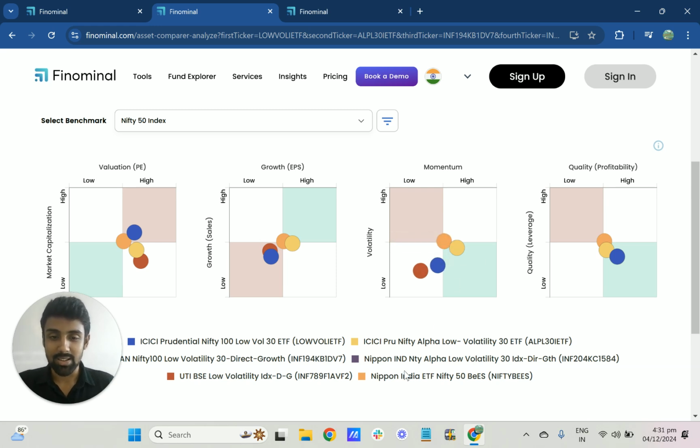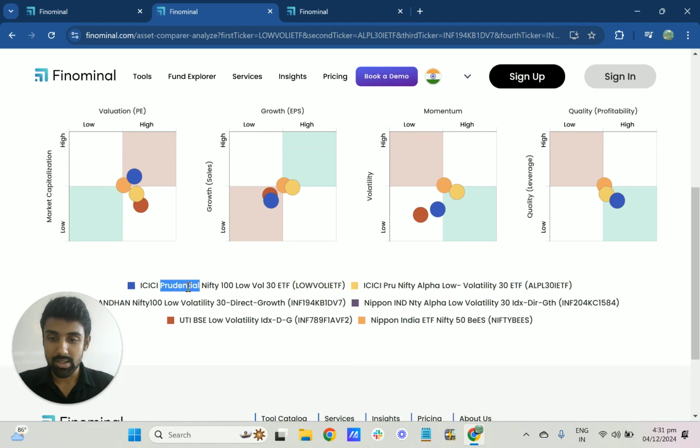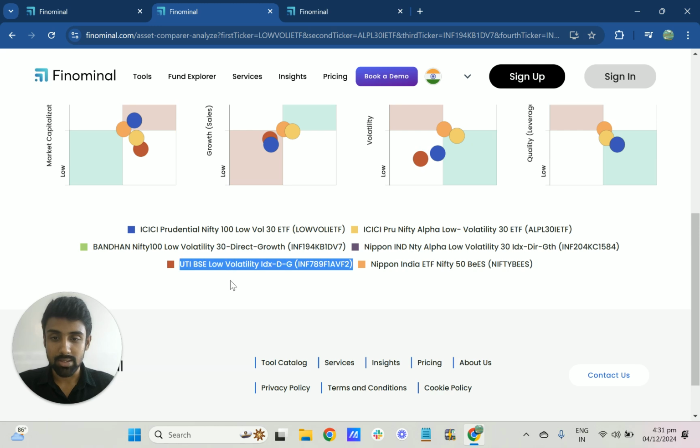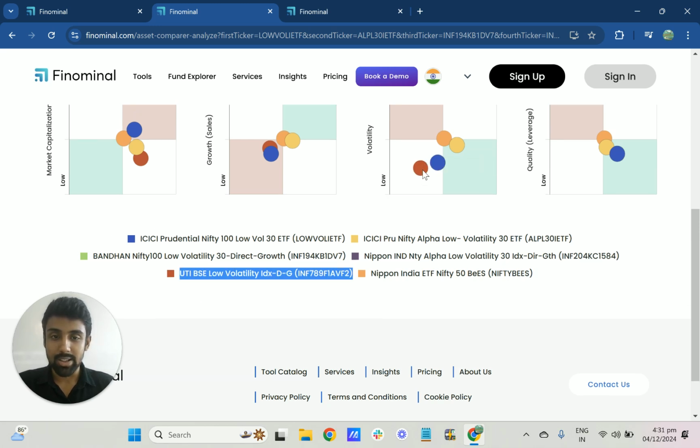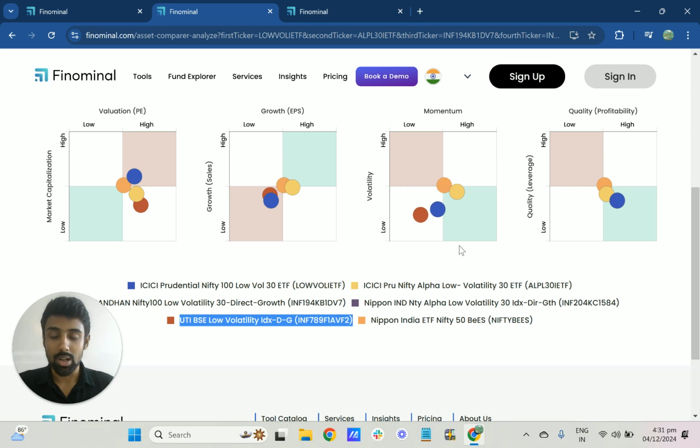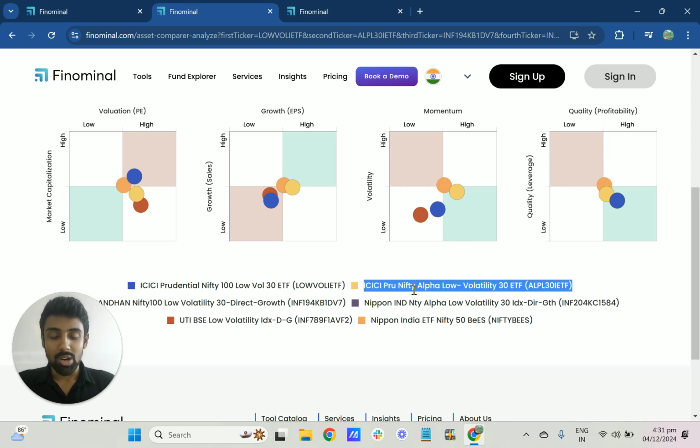This just summarizes all these ETFs in an easy way. So if you look at the low volatile ETFs, we have three low volatile ETFs, which are the Nifty 100, the Bandhan Nifty 100, and this third one, right? And you can see all these three funds are in the low volatility zone from a fundamental perspective. Whereas the Alpha Low Volatility 30, as I mentioned, has some momentum characteristics as well, right?